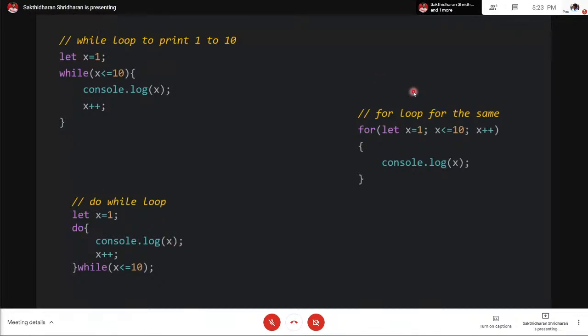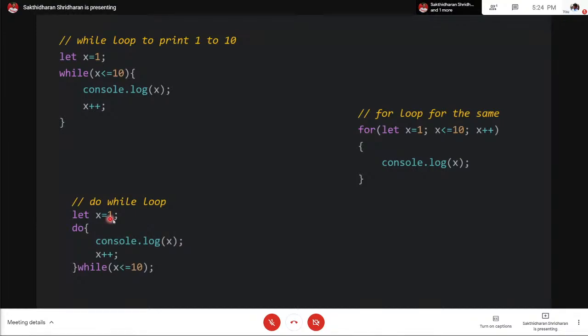Now there are three loops. One is the while loop. While loop is simple. You declare the condition, and until this condition is false, the body inside the loop will keep on executing. So this loop prints 1 to 10 in the console, and the for loop also does the same job here. So it's similar to C++. We put the declaration here, the condition here, and then the initialization here, and only the main body is in the for loop.